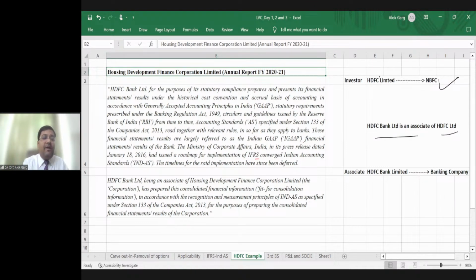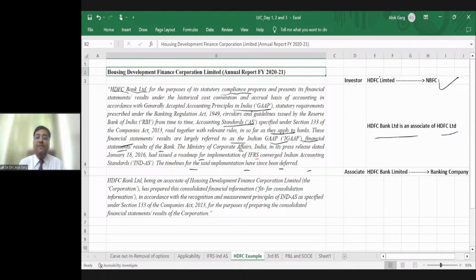HDFC Bank, for the purpose of its statutory compliances, prepares and presents its financial statements as per IGAAP. IGAAP means accounting standard, right? These are largely referred to as the Indian GAAP financial statements of the bank. The Ministry of Corporate Affairs, in its press release dated January 18, 2016, had issued a roadmap for implementation of IFRS converged Ind AS, but the timeline for the said implementation has since been deferred.